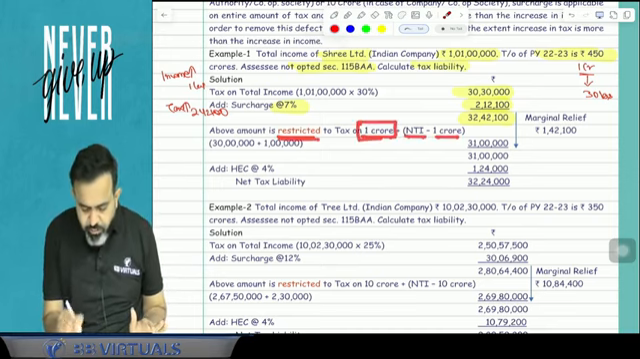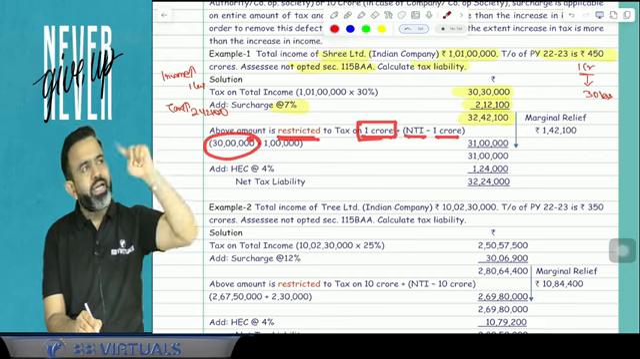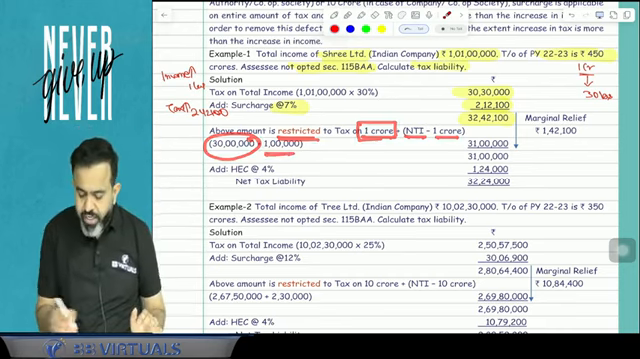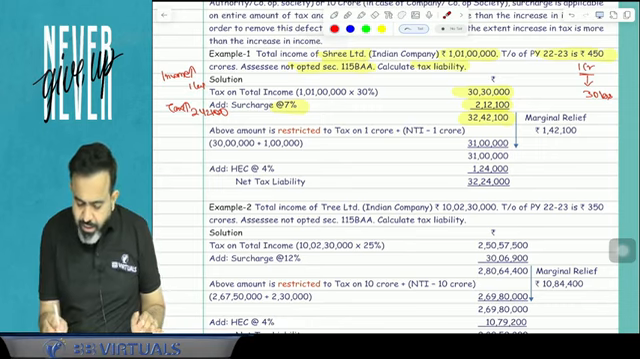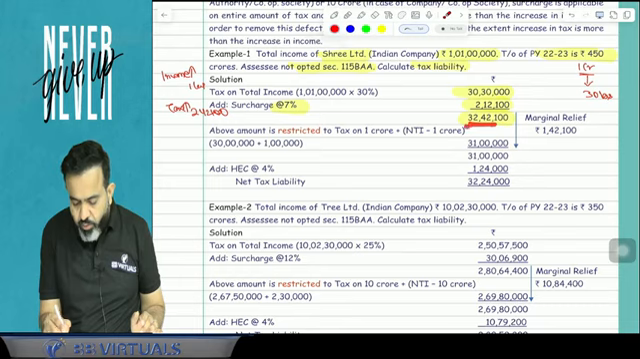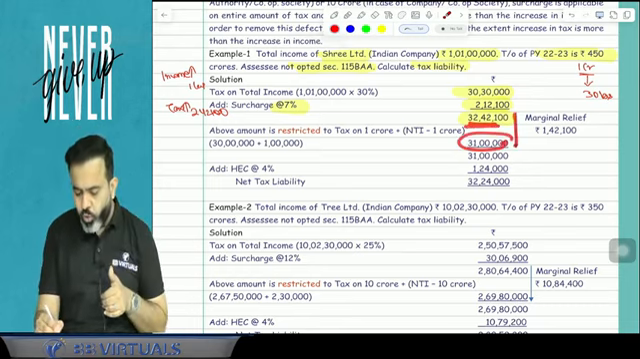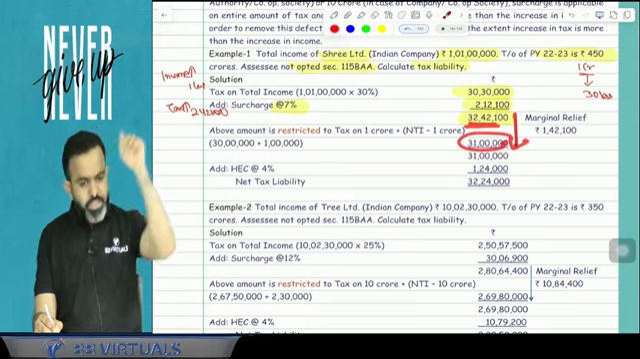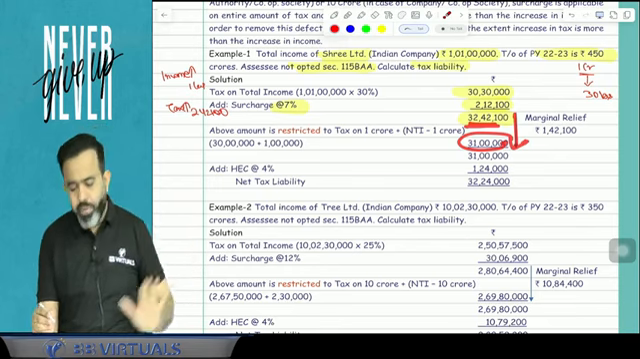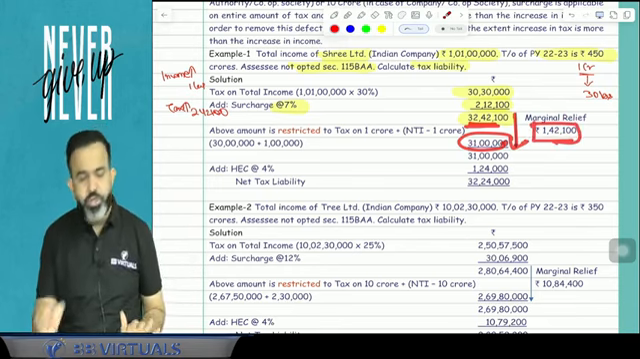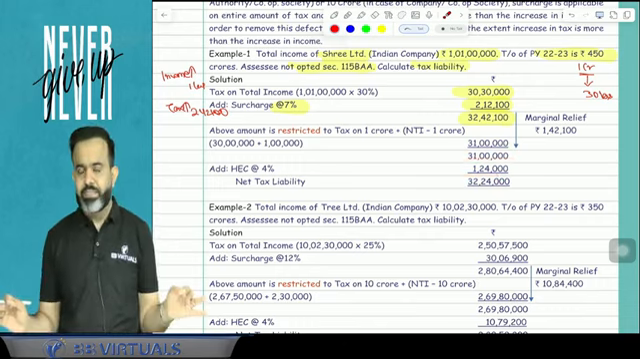So if your income is only 1 crore, then your tax is 30 lakh. What is your income over 1 crore? Means NTI minus 1 crore is 1 lakh. So 31 lakh. Just take this 31 lakh. And guys, I am saying that this amount, 32 lakh 42,100, is restricted to 31 lakh. It means whichever is lower, you have to continue. Just continue with whichever is lower, and automatically you will get the amount of the marginal relief. And here the marginal relief is 1,42,100. And after that, just add the health and education cess.